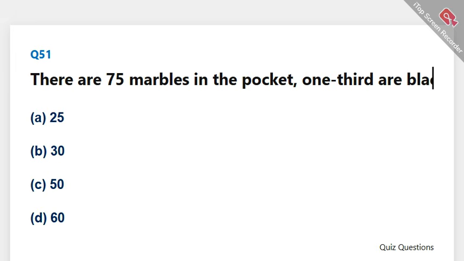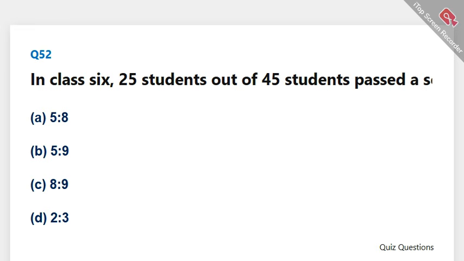There are 75 marbles in the pocket, 1/3 are black, and the rest are white. The white marbles are. The correct answer is C. 50. In class 6, 25 students out of 45 students passed a science test. The ratio between the passed students and the total students is. The correct answer is B. 5:9.